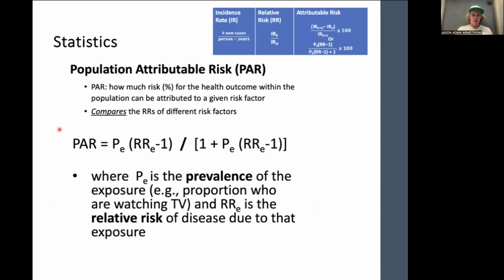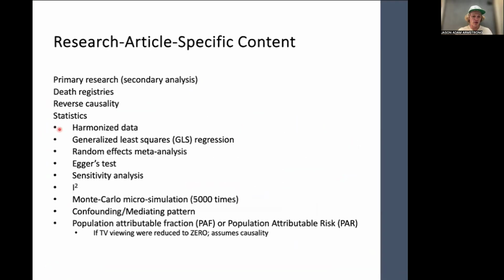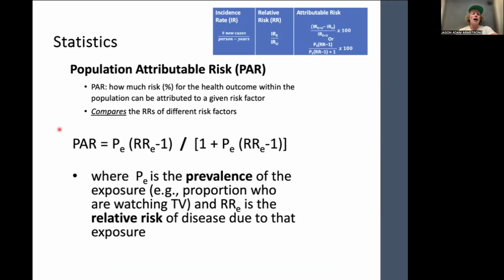And then population attributable risk. So population attributable risk, or in fact, they say in the study they use population attributable fraction. It's the same thing. Okay. So how much risk for the health outcome within the population can be attributed to different risk factors. So it compares the relative risks of different risk factors, and we'll look at that specifically for the study in the next slide.